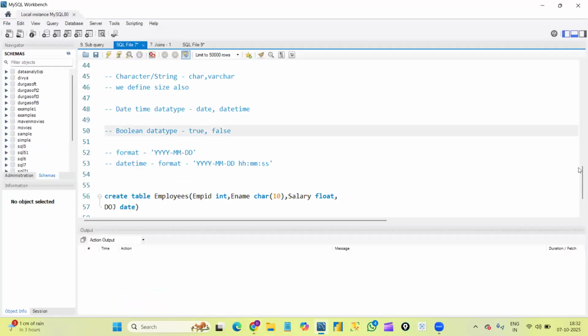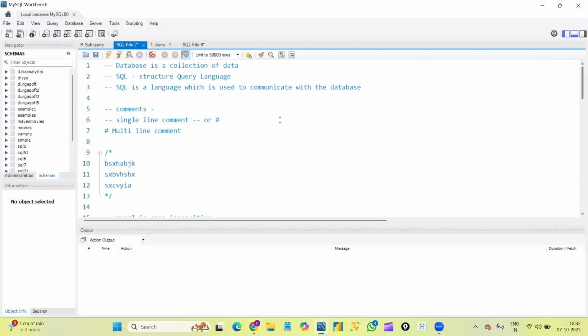Yesterday was our first demo. Actually, I already gave the introduction of SQL, but I hope we got some new students today as well. So let me quickly revise what I taught yesterday: what is SQL, what is a database, and let me explain the user interface of MySQL once again.